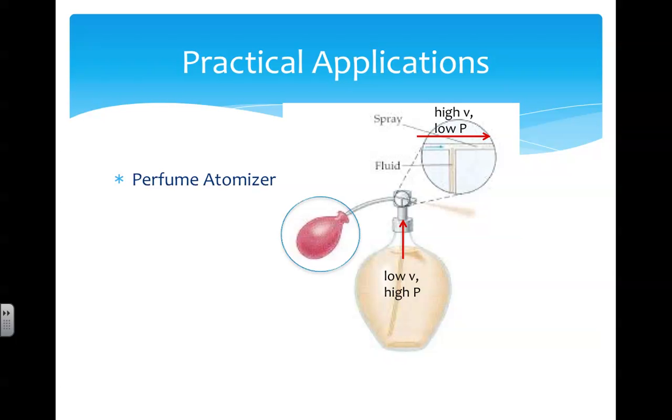The perfume is then forced from an area of high pressure to an area of low pressure and gets pushed up into the vertical tube and out of the atomizer.